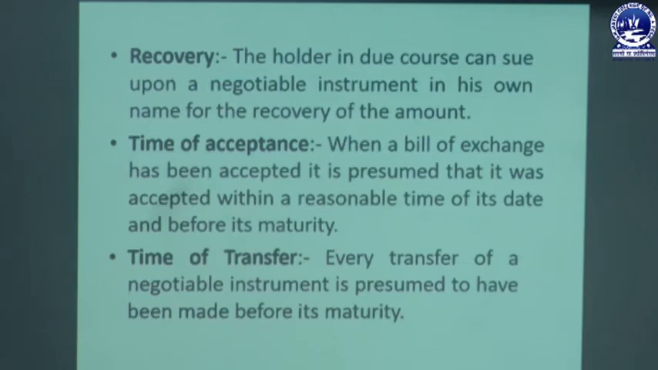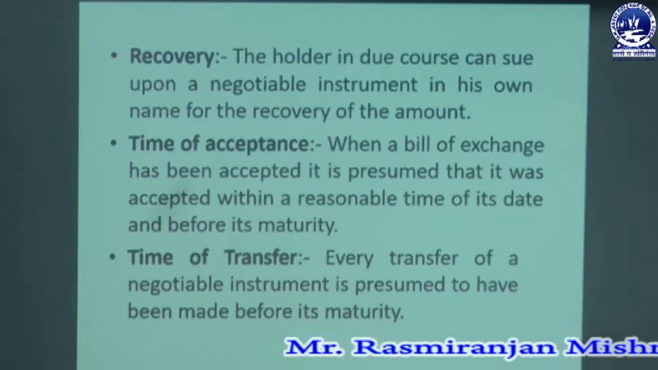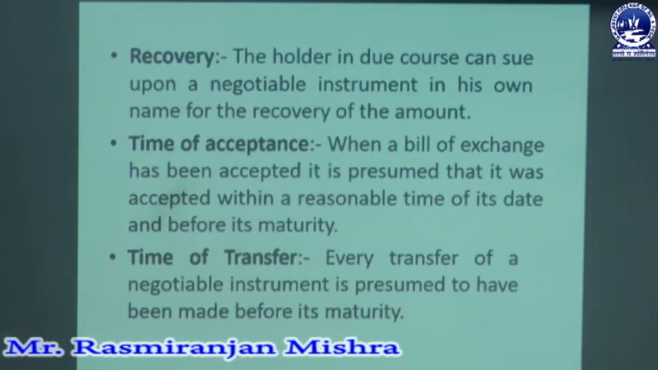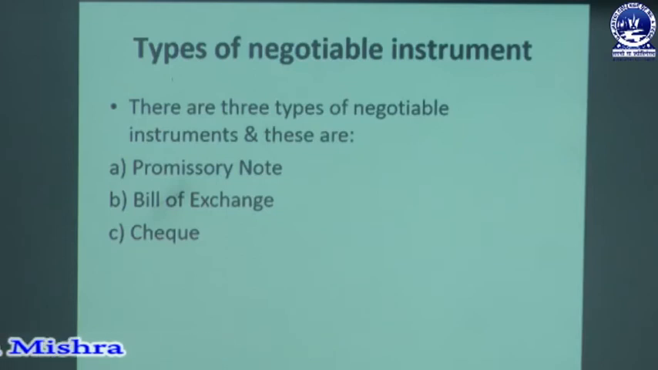The next one is time of transfer. Every transfer of a negotiable instrument is presumed to have been made before its maturity. So there is a time limit. Within that period, the instrument must be taken into consideration. Once that time period has expired, the negotiable instrument is not taken into force, or it cannot be changed into the form of money. So there is a time limit. Before its maturity, the person to whom the instrument has been transferred can deposit it and take back the money.